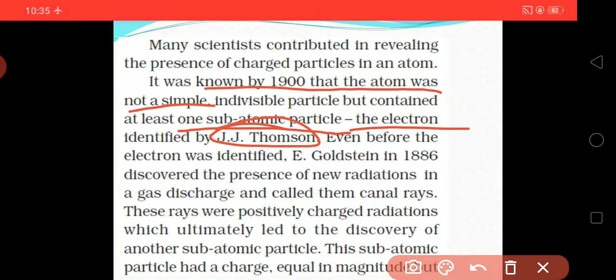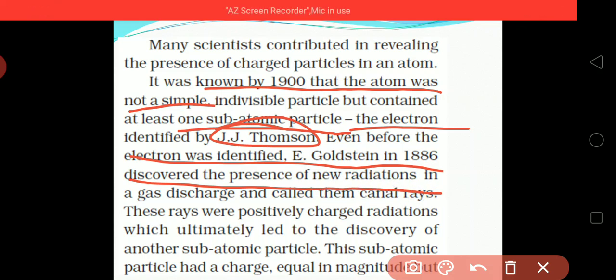E. Goldstein in 1886 discovered the presence of a new radiation in a gas discharge and called it canal rays. Who identified this before? E. Goldstein in 1886. He discovered that new radiation was there in a gas discharge and called it canal ray, or canal radiation.